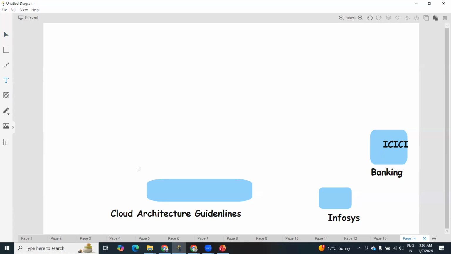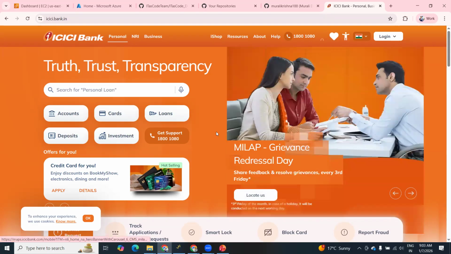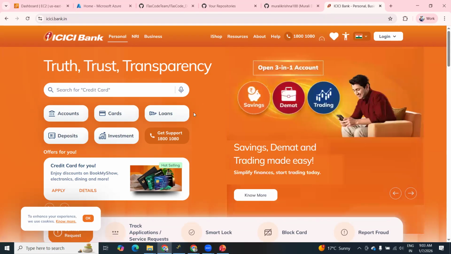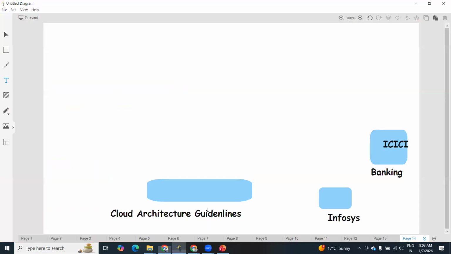And once it is done, we'll see how to operate this environment. Just imagine they are trying to set up this cloud architecture, this cloud environment for ICICI. Once it is done, they need to manage this cloud environment. So we'll cover administration, right? Cloud architecture as well as administration. Here we are going to cover Azure as well as AWS. These two clouds we are going to cover.